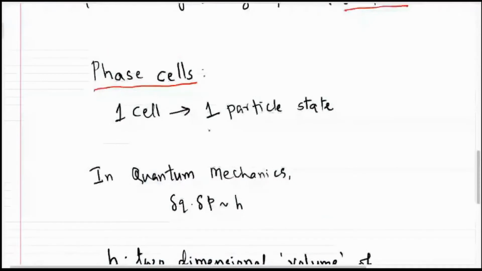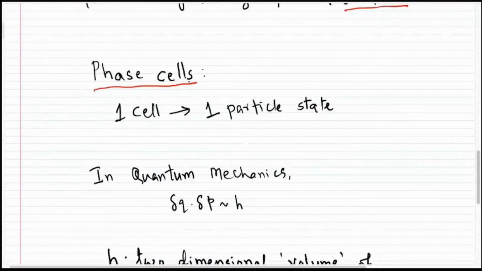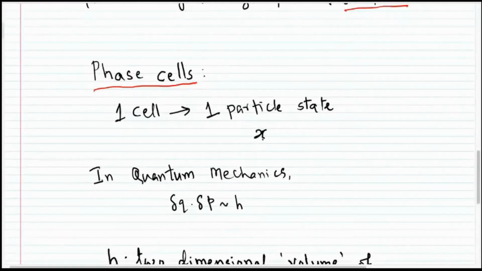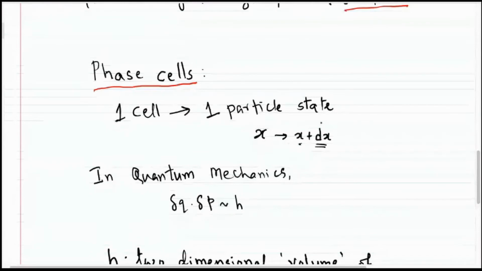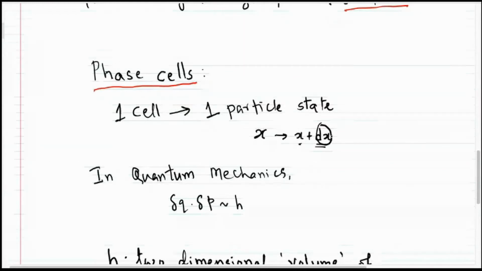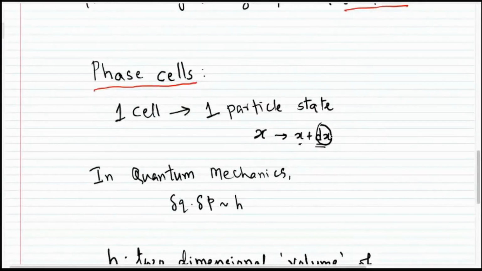So when you have the position coordinate of a particle, I'm saying that a particle is located at, say, position X. But when I say it is located at position X, I cannot give this value as a perfect value without any uncertainty. So I'll say that it is located anywhere between X and X plus dx. That means there is an uncertainty in the location of the particle, and that uncertainty is shown here by dx. Similarly, we will then have uncertainty in locating its momentum, and that we can denote as dpx.